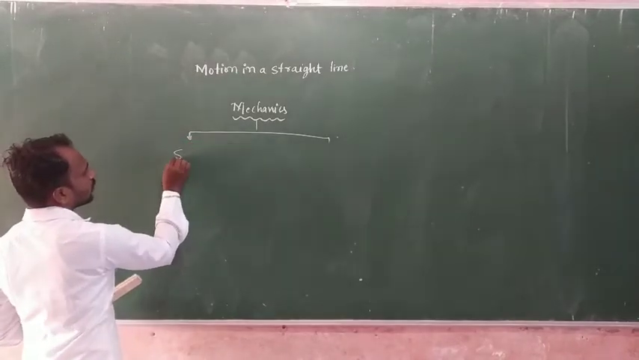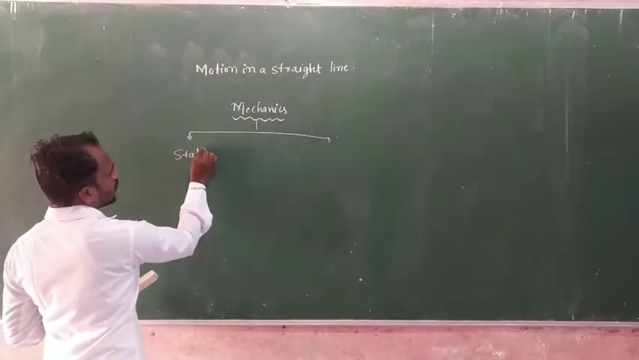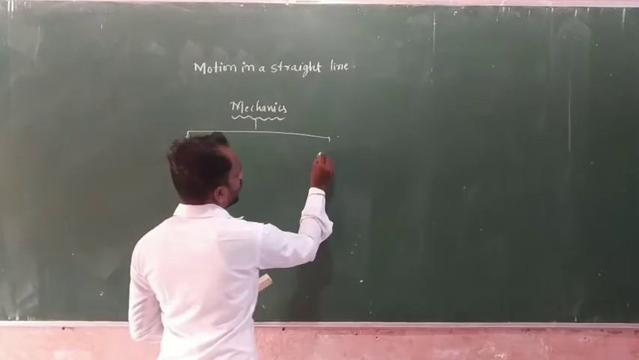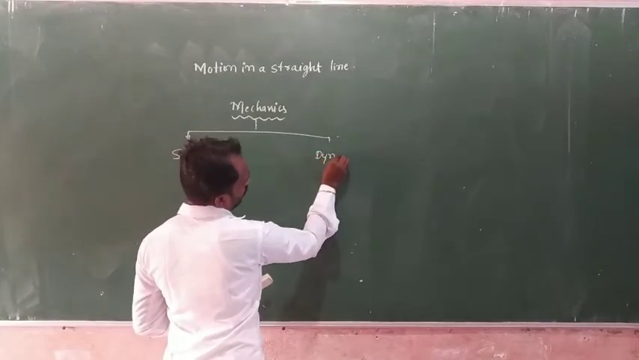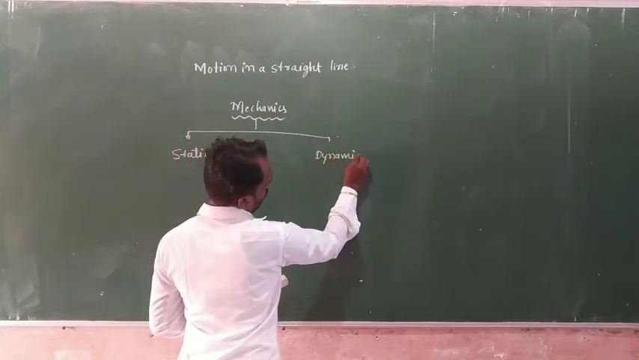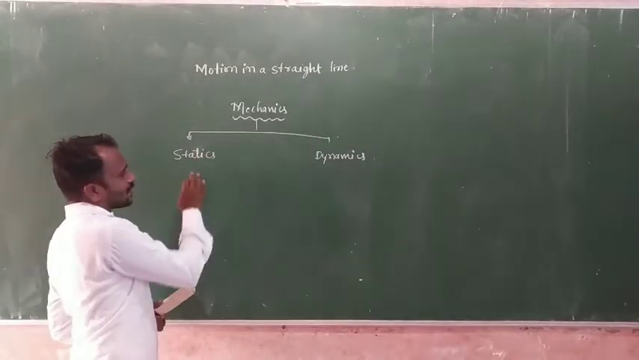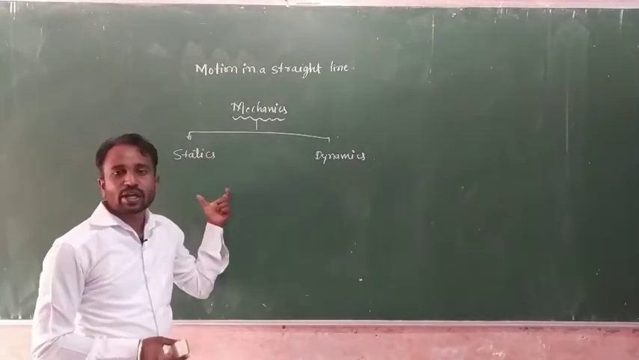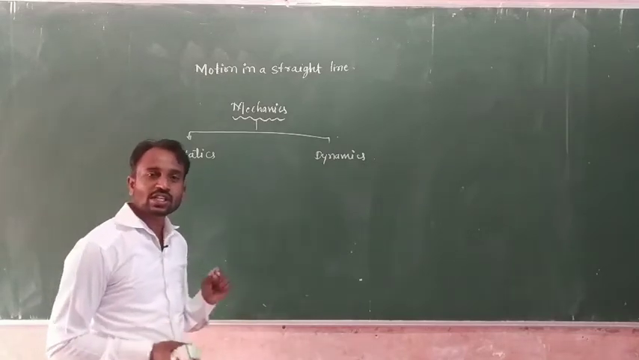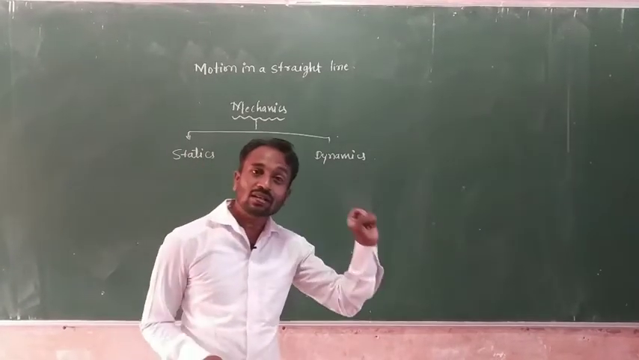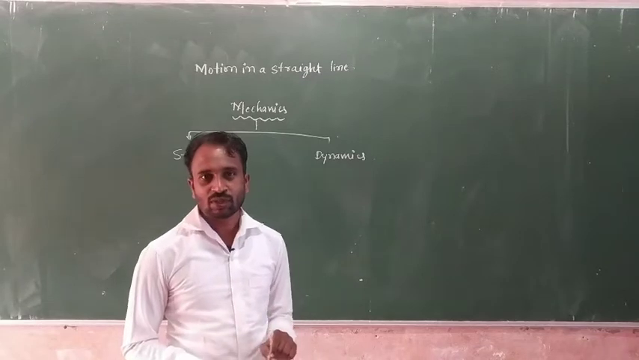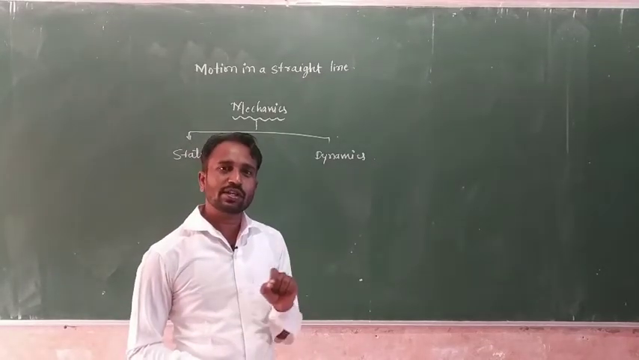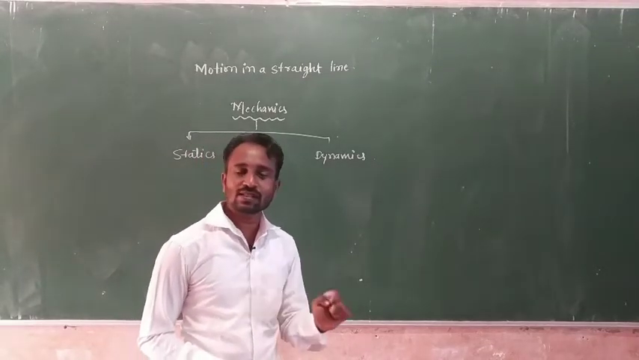Mechanics having two branches. So one is statics and another one is dynamics. Okay, so statics, static means rest. It means statics is a branch of physics which deals with the study of object at rest position. In this branch we just study about object in a rest position.